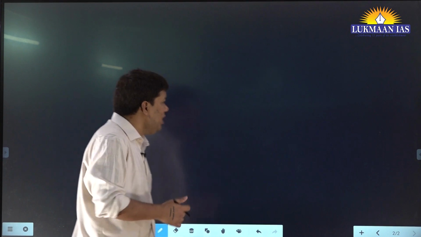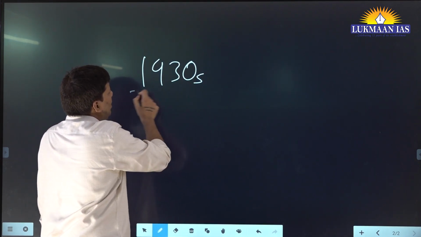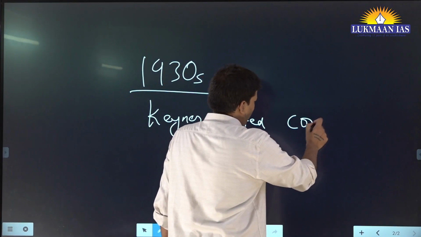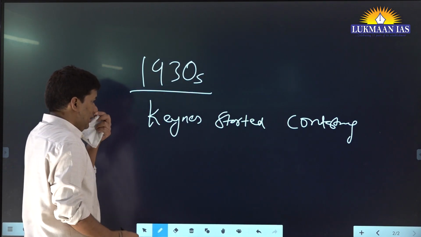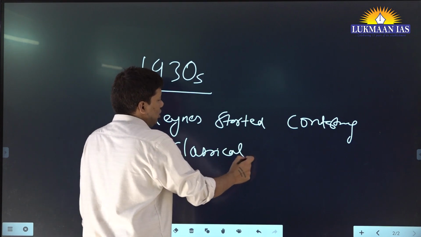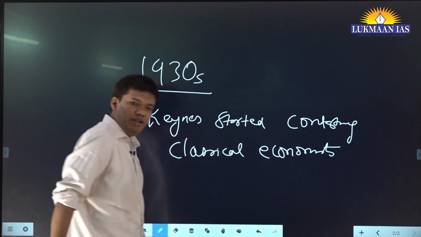So around the 1930s, Keynes started attacking the idea of, attacking is a very harsh word, we will say contesting, right? Contesting classical economists. Fine.